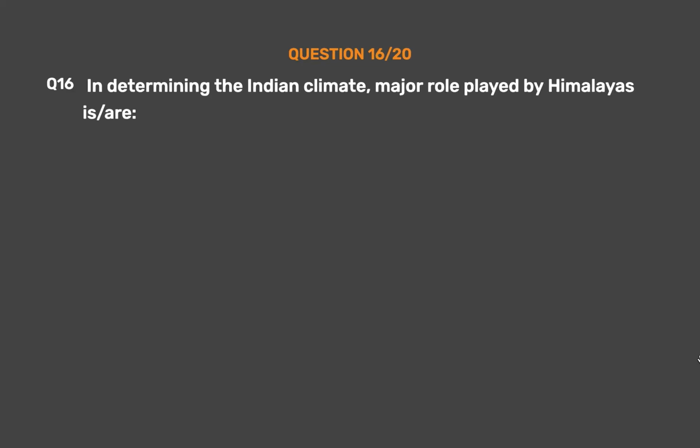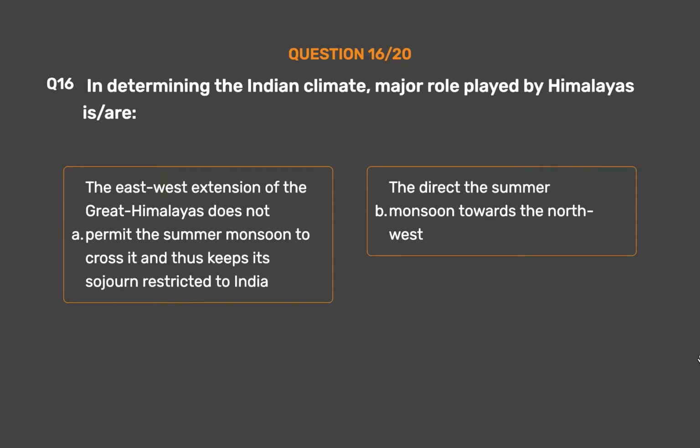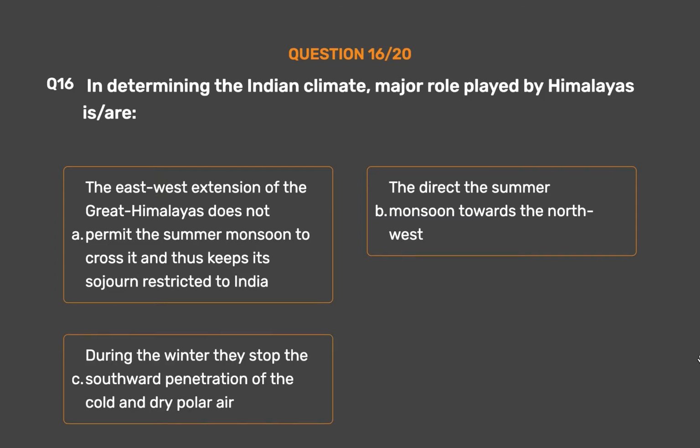Question number 16. In determining the Indian climate, the major role played by the Himalayas is Option A. The east-west extension of the Great Himalayas does not permit the summer monsoon to cross it and thus keeps its sojourn restricted to India. Option B. They direct the summer monsoon towards the northwest. Option C. During the winter they stop the southward penetration of the cold and dry polar air. Option D. All of the above.